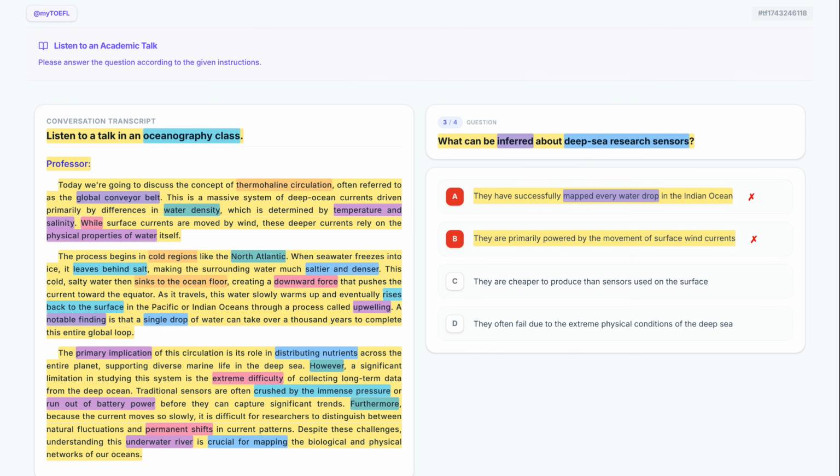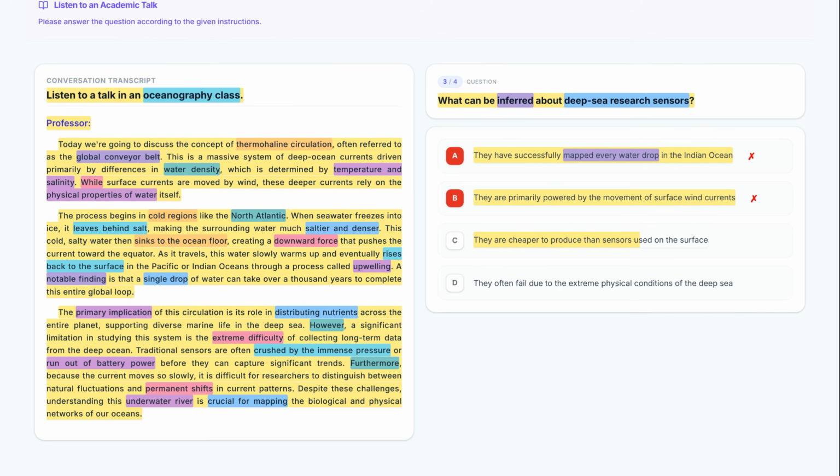Here is option C. Let's see if it fits. They are cheaper to produce than sensors used on the surface. There is no information regarding the cost of the sensors or whether they are cheaper than others. We should eliminate this due to lack of evidence.